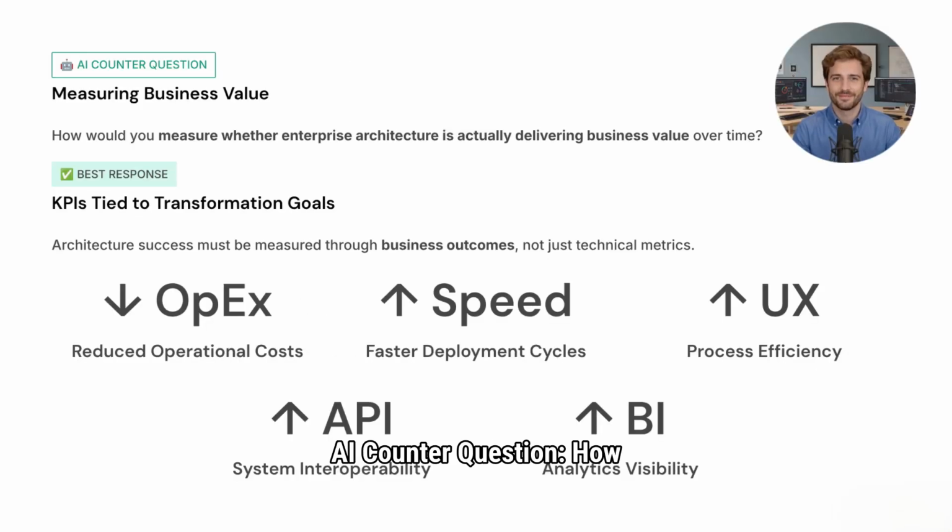AI counter. Question: how would you measure whether enterprise architecture is delivering business value? Best response: I would define measurable KPIs aligned with transformation goals. Examples include reduced operational costs, faster deployment cycles, improved process efficiency, increased system interoperability, and better analytics visibility. Architecture success should always be connected to business outcomes, not just technical implementation metrics.